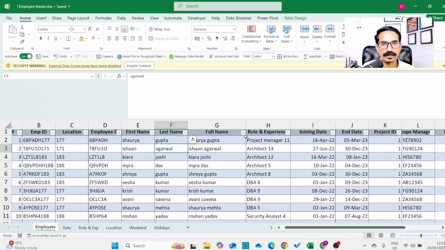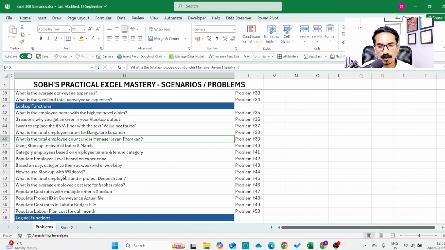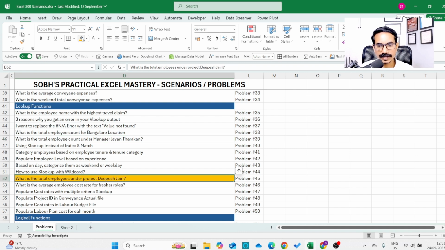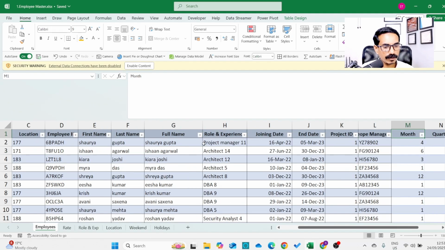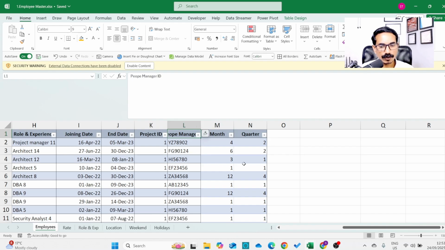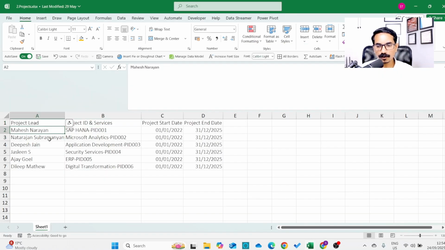But in some cases the problems will not be straightforward. For example, if you look at the next problem, how many employees are working under project leader Deepesh Jain? So here the problem is how many people are working under project leader Deepesh Jain, right? So now here you have the employees. You don't have the project leader name here, but you can get the project leader name from the project file. So here, for each project, you have the project leader, and each project ID is here. So now you need to get the project leader name based on the project ID.